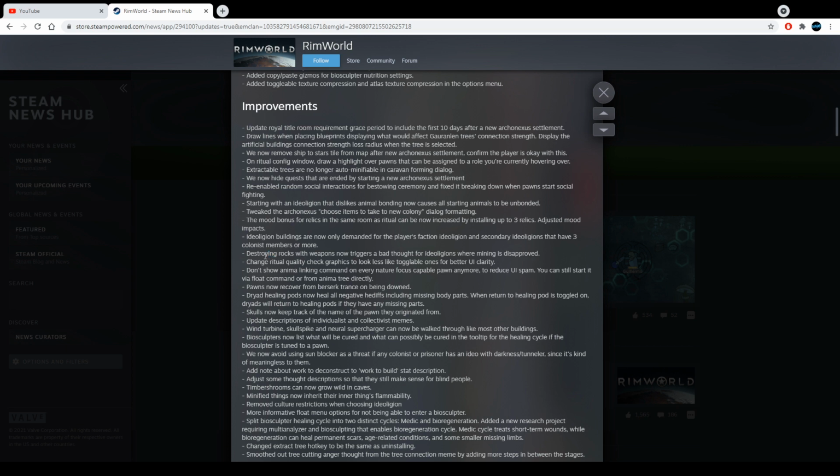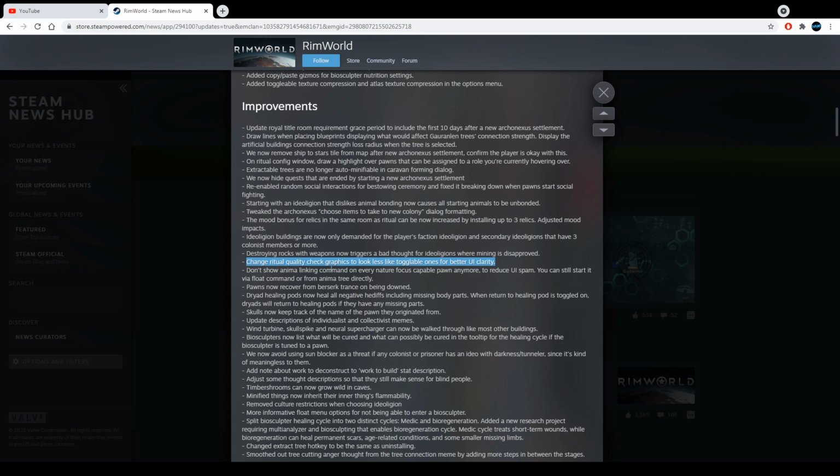I forgot. Destroying rocks with weapons now triggers a bad thought for ideology where mining is disapproved. Why would you disapprove mining? Oh god. Why, you like rocks? What, you think rocks are like trees or something? What the hell's wrong with these people, man? Come on, man. Destroying rocks with weapons. Like, why? You don't like mining. Okay.